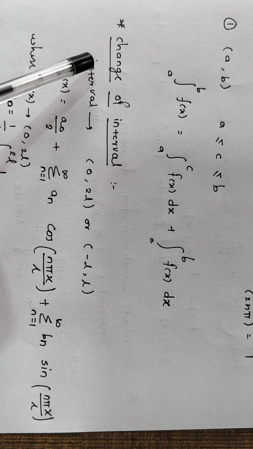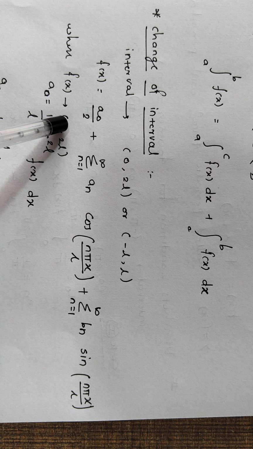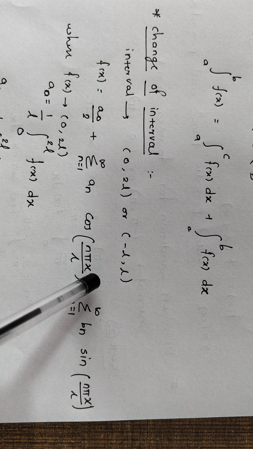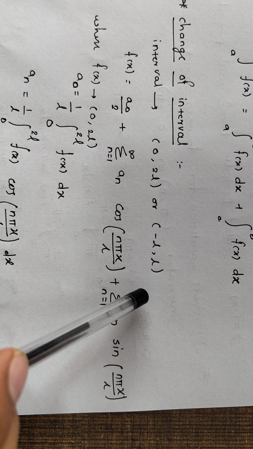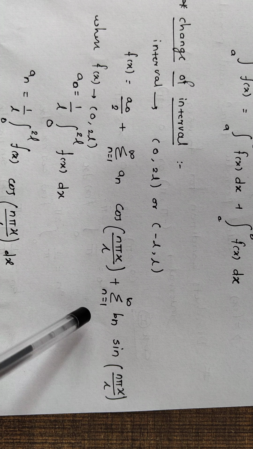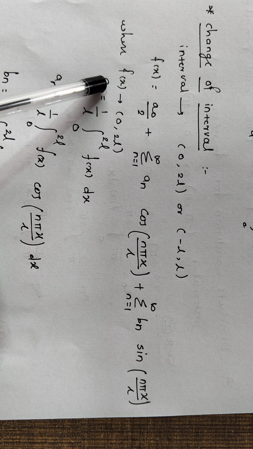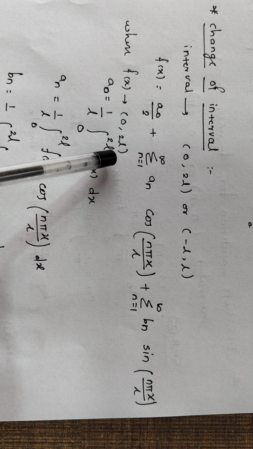Change of interval is 0 to 2L or minus L to L. f of x is equal to a naught by 2 plus an cos n pi x by L, with n equal to 1 to infinity, plus bn sin n pi x divided by L, with n equal to 1 to infinity, where f of x is in the interval of 0 to 2L.